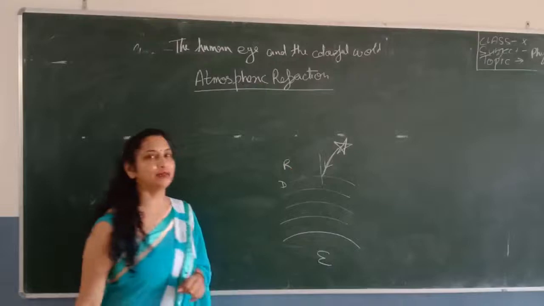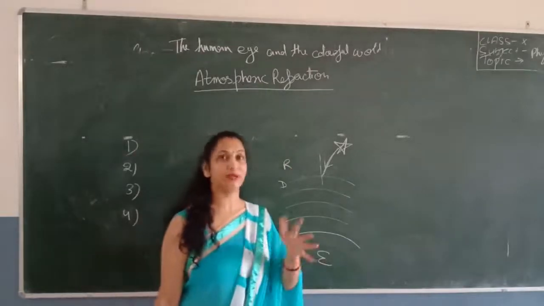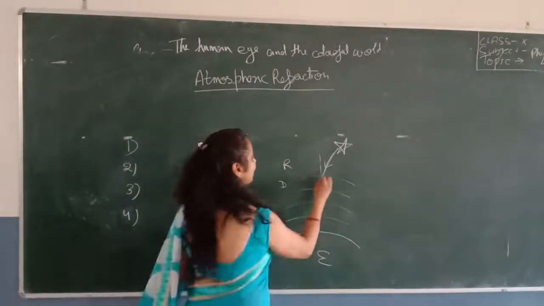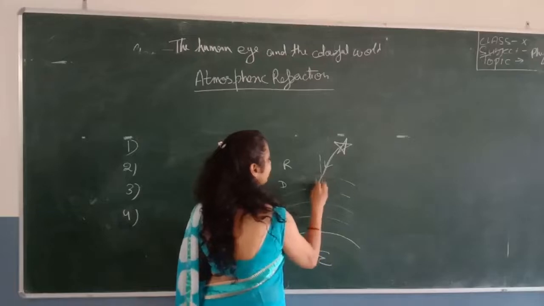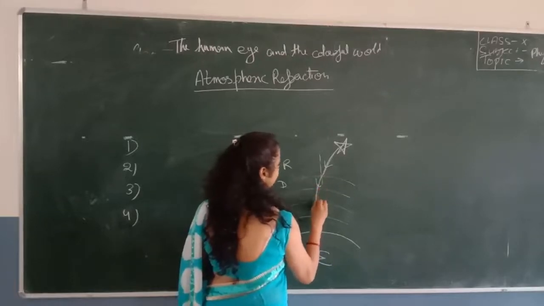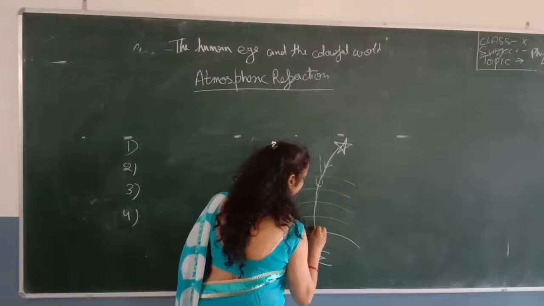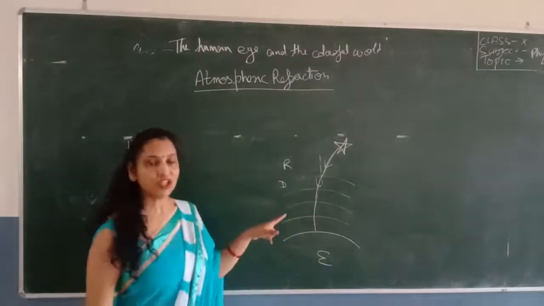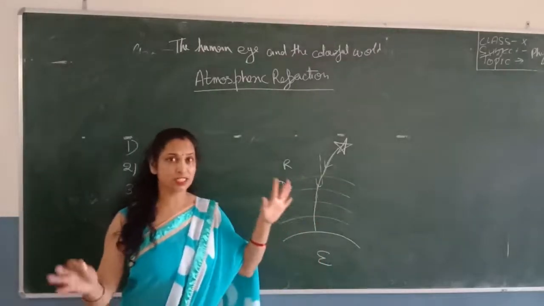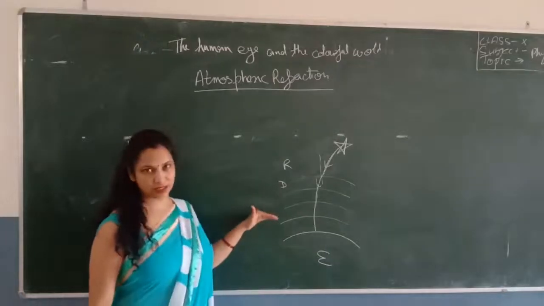And we know that when the light passed from the rare to the denser medium, it went towards the normal. So it bent like this. Again, when it passes from the atmosphere, this type of refraction of the light takes place, since it passes from rare to denser medium.